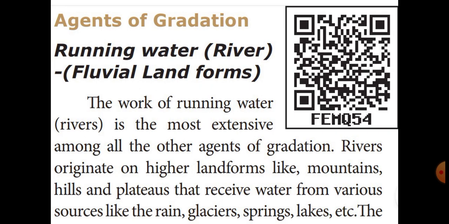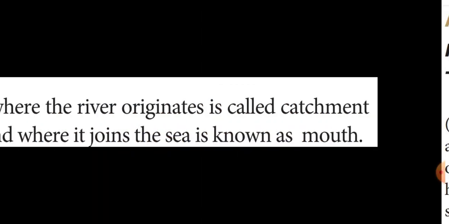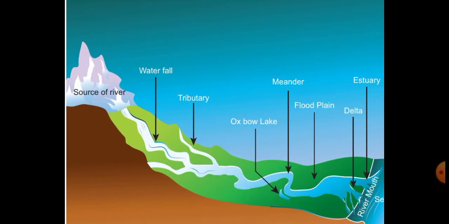What are the sources of water? Rain, glaciers, springs and lakes are the main sources of water to originate the river. The place from where the river originates is called the source. The place where the river joins is called the mouth.